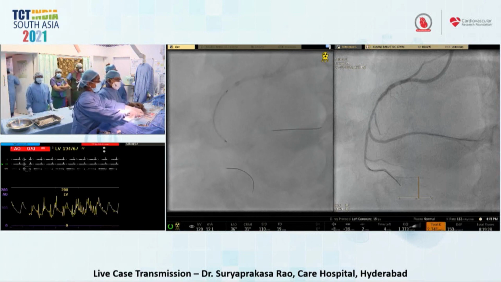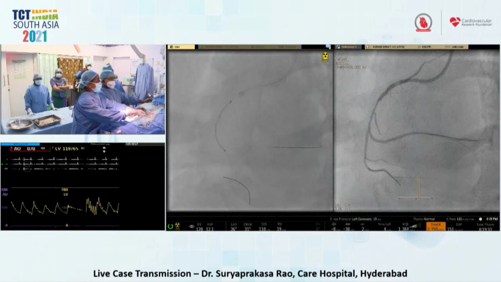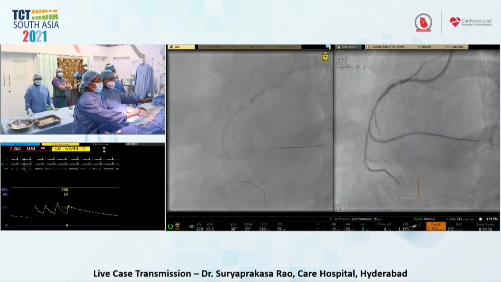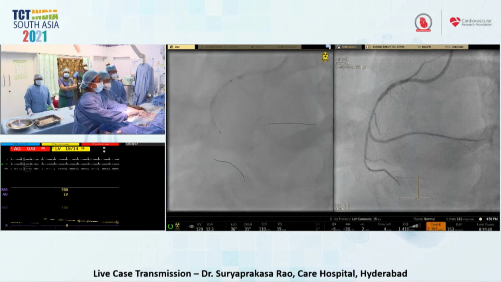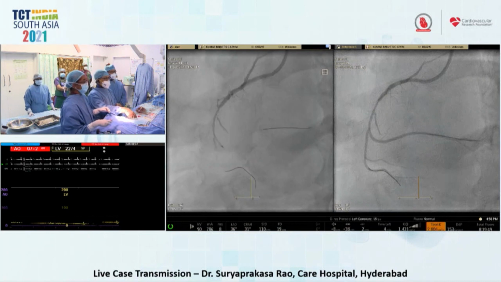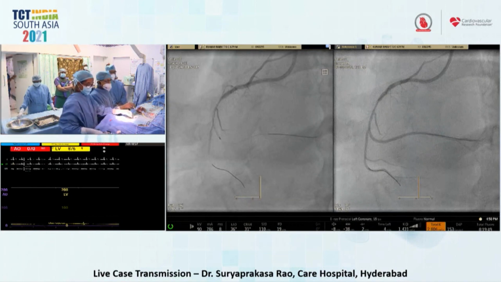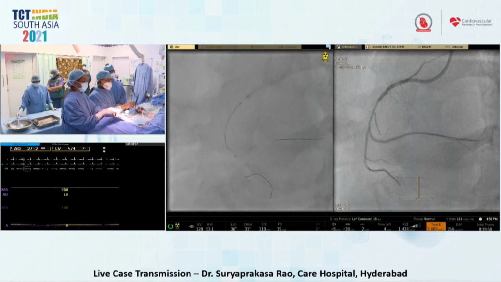A 3 by 38 stent, and it is across that CTO segment from proximal healthy vessel to distal healthy vessel. The RV branch is protected with a wire. And then the proximal mild disease was also covered.